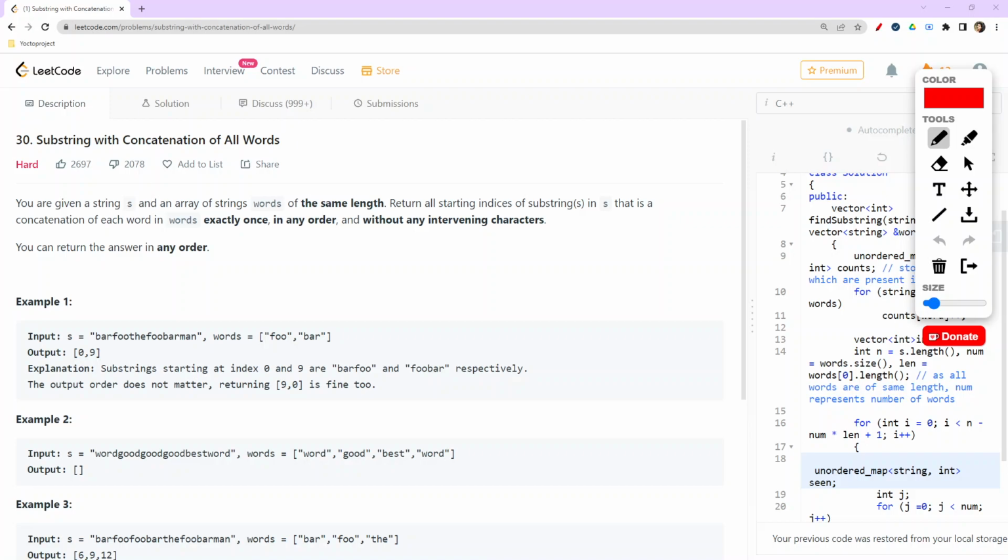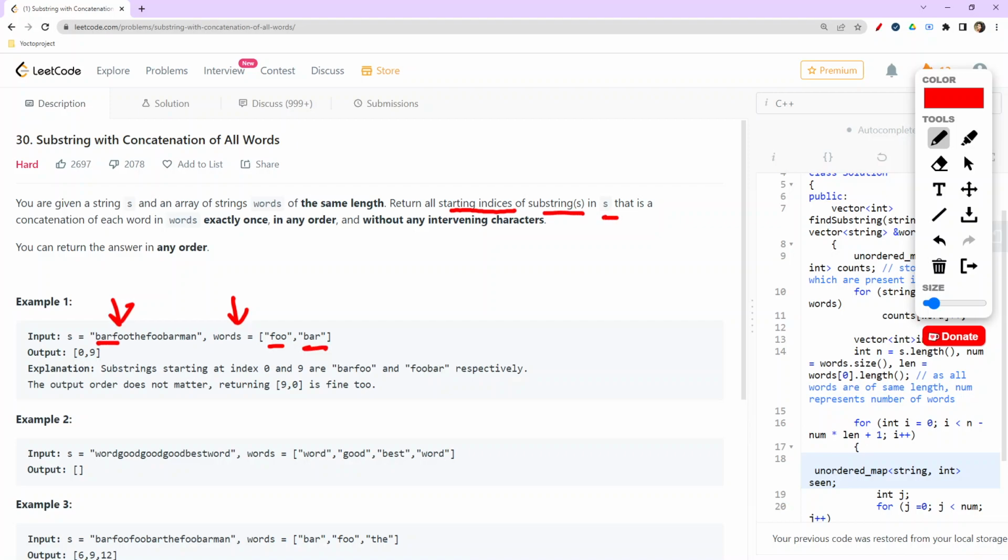As per the question, you are given a string S and an array of strings words of the same length. This point is required to be noticed, means all the bold ones are required to be noticed. So we are given this string S and an array of strings whose name is words, and all are of the same length. Now return all starting indices of substrings in S.